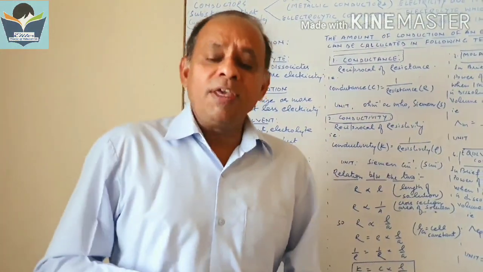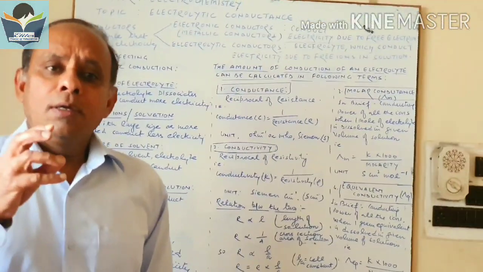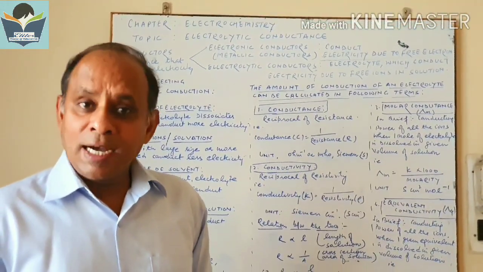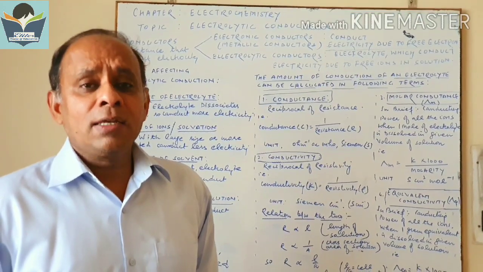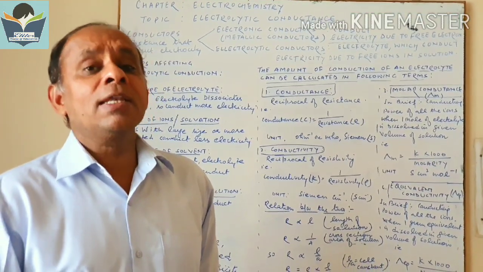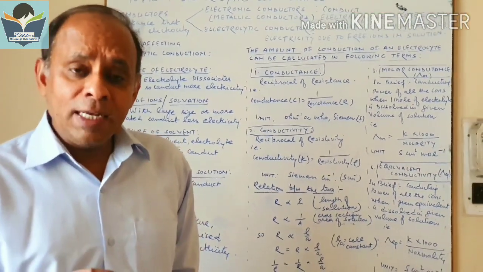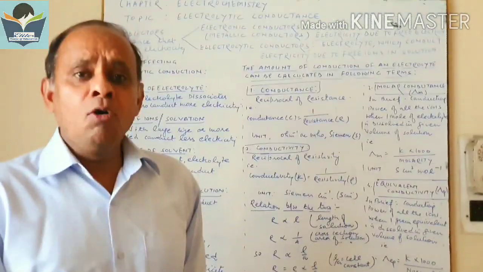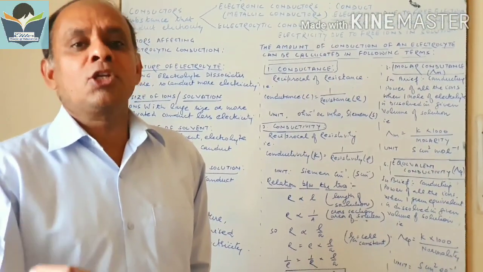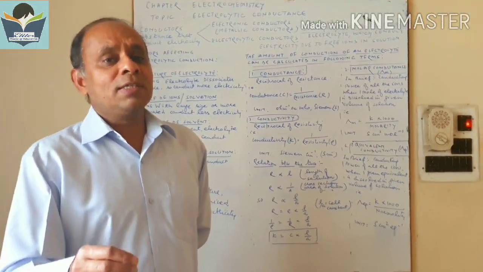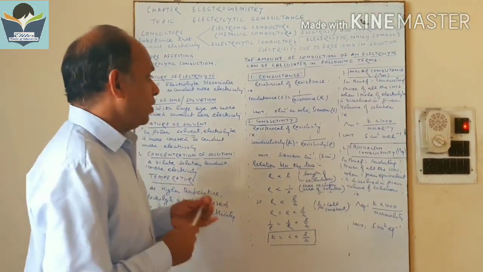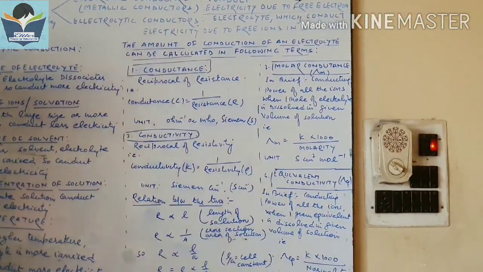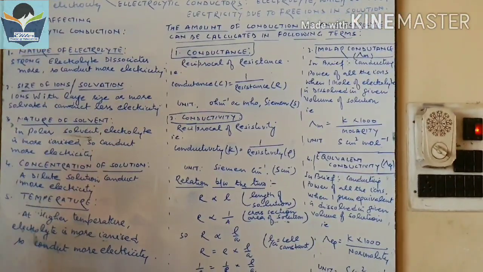Now what next? Electrolytes conduct electricity because they produce ions. Now we have to find how much electricity they can conduct, in what terms we can find the amount of conduction they show. So we have four different ways to find how much electricity they can conduct.